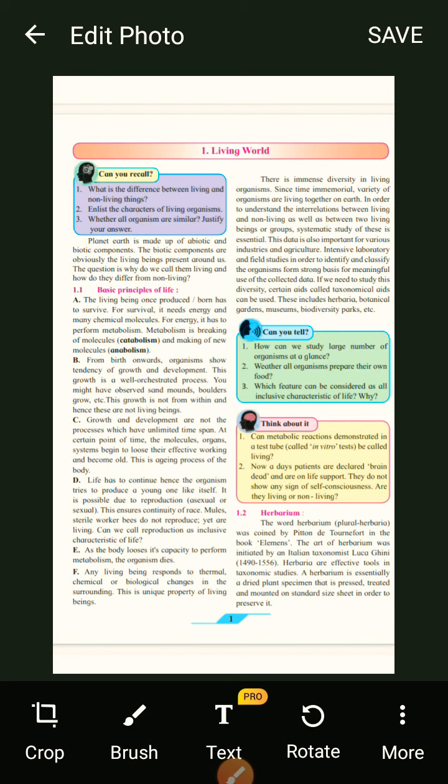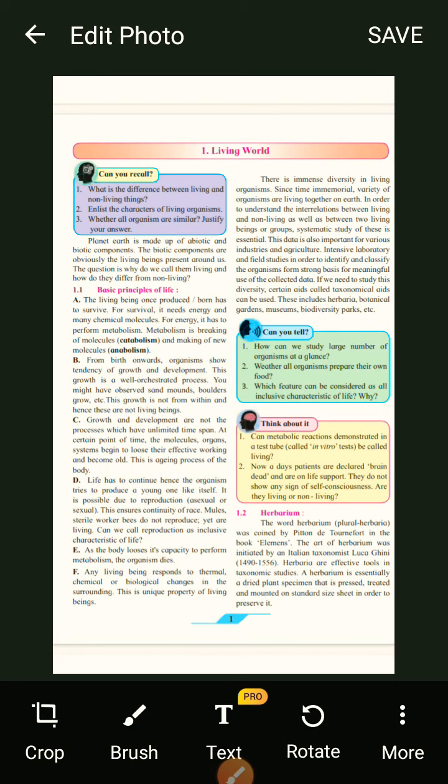So here it is written that from birth onwards, organisms show the tendency of growth and development. In case a baby is born, then slowly you can see him crawling, then walking, and his or her height is increasing day by day. Then, at some extent, the growth is stopped, isn't it? But the other factors keep growing. So, this growth is a well orchestrated process.